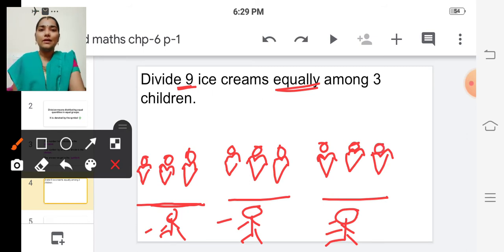So we have divided 9 ice creams among 3 children.